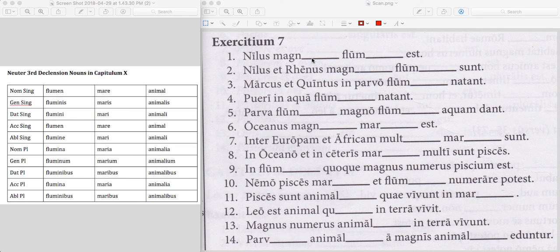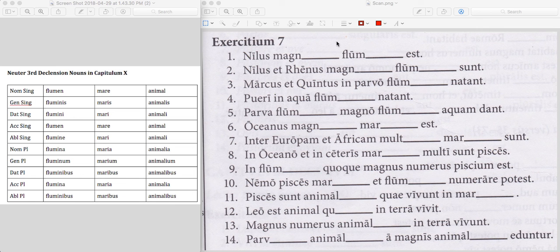And the answer is nominative, singular. Nilus is nominative and singular. And then so these will be too, because they're joined by this linking verb est. So what we have here again is not like a direct object, but what is called a complement or a predicate nominative. And so it will share the same case as the original subject does over here. So if we look over nominative singular here, we're going to see flumen. So we will say Nilus est flumen for starters.